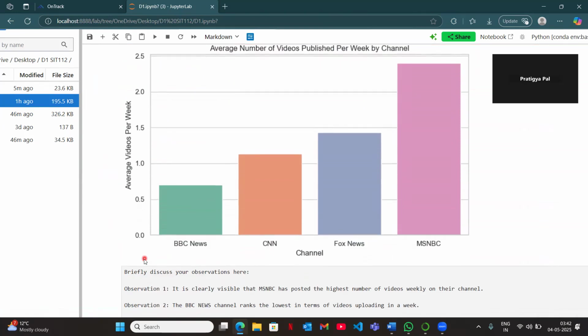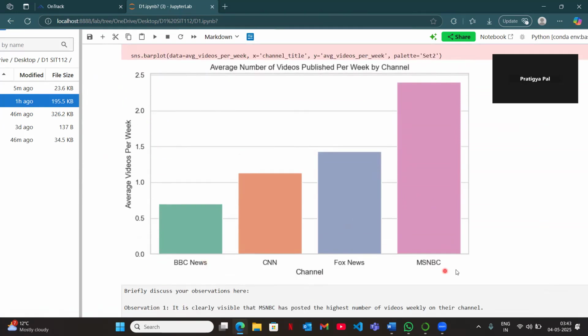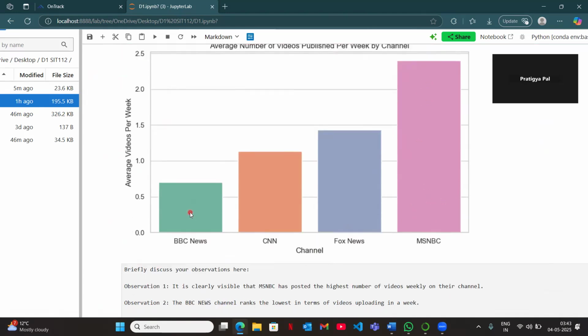And here's my output. It's clearly seen from the output that the x-axis represents the channel names and the y-axis represents the average videos. So MSNBC has the highest number of average videos published per week. This channel has published the highest number of videos, while BBC News has published the fewest.